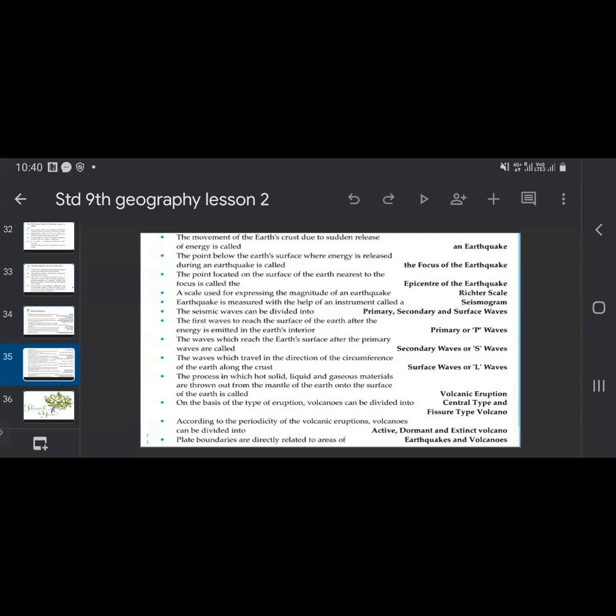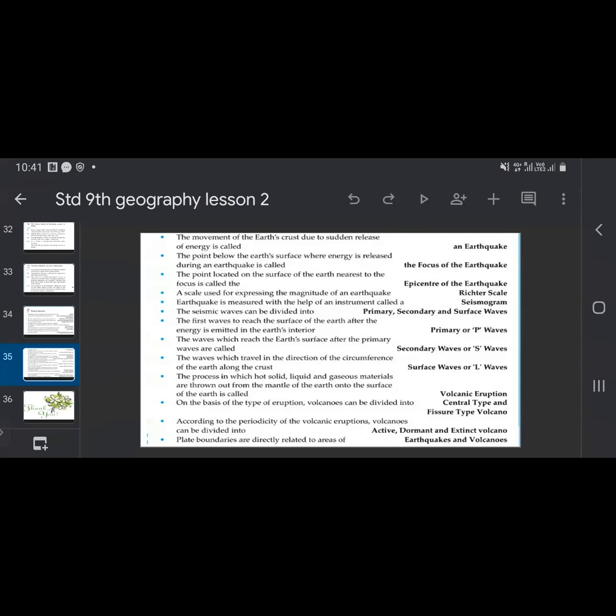The process in which hot, solid, liquid and gaseous materials are thrown out from the mantle onto the surface of the earth is called volcanic eruption. So on the basis of type of eruption, volcanoes are divided into central type and fissure type of volcano.